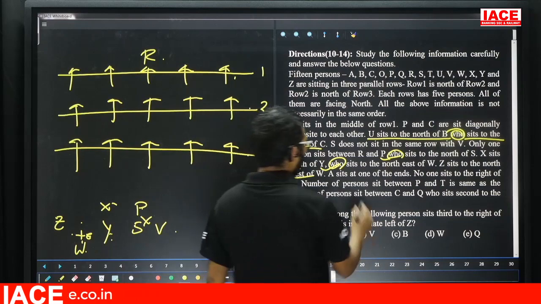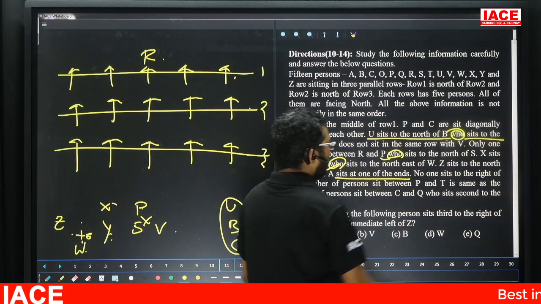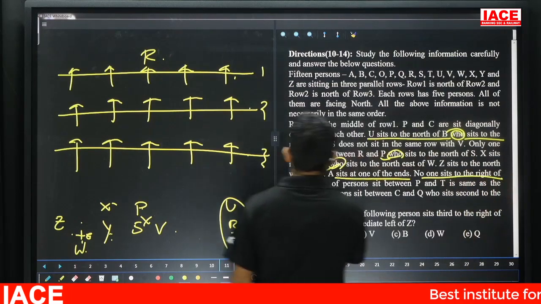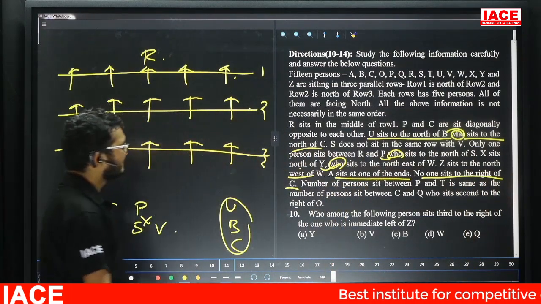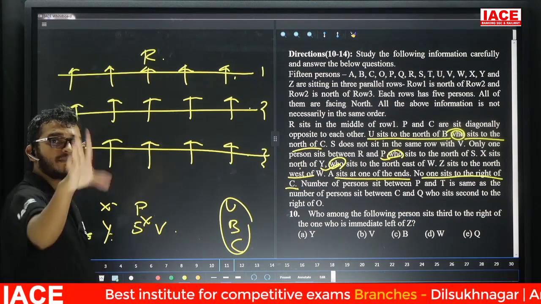A is at one of the ends. Leave it. Next one: no one sits to the right of C. Take this clue point. No one sits to the right of C. That means C is at the extreme right end.